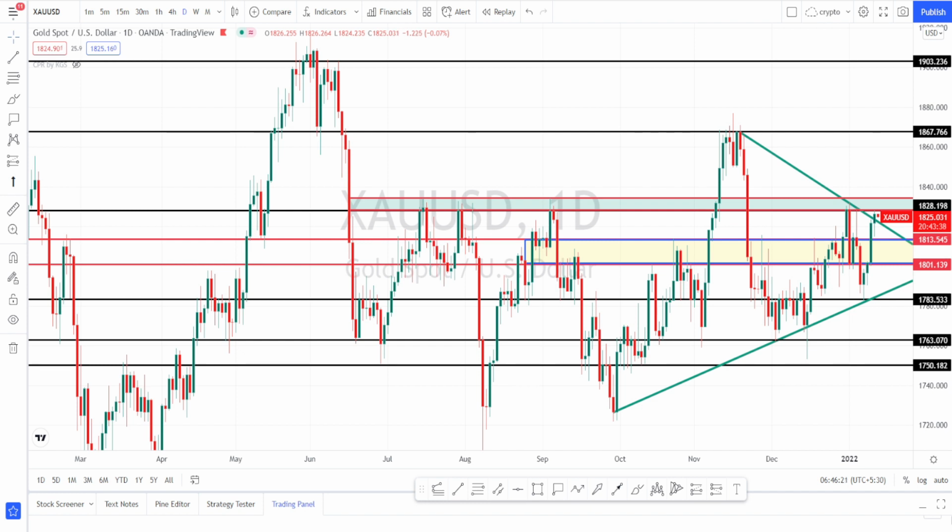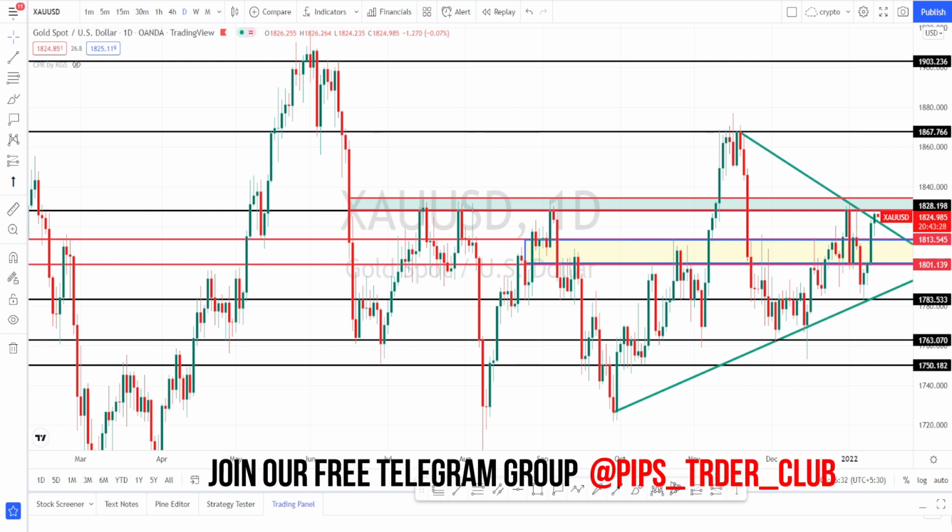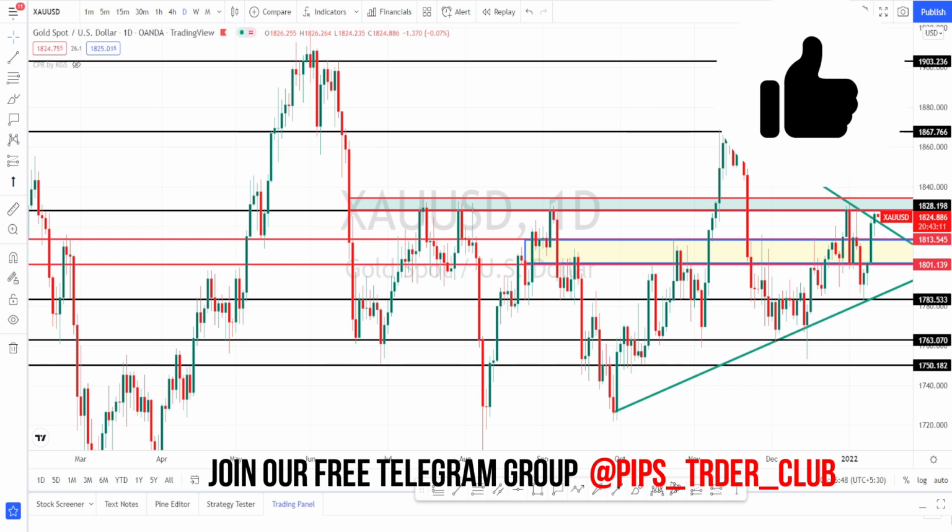Please note that the higher time frame support and resistance levels are more valid than the lower time frame support and resistance levels. As long as the higher time frame levels are holding, or if it's not breached, you can still be holding your trade on the direction of the market. Let us start with the analysis.